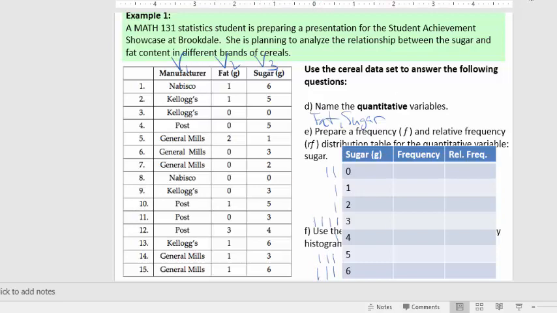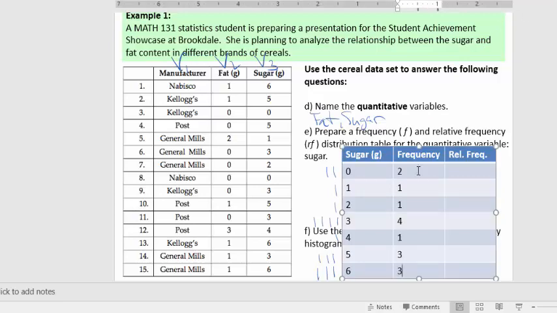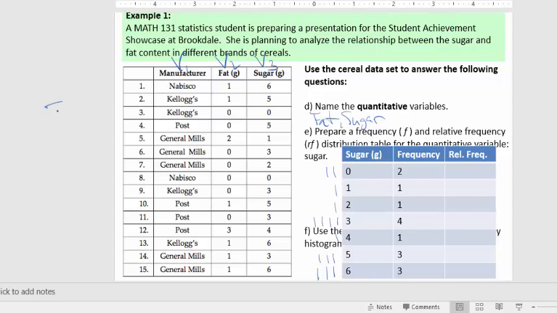And now I would just fill in my frequency column based on the tally marks I created, right? So there's my frequency column. And remember what I had said before, you just want to make sure that the sum of the frequencies is n. So if I add up 2 plus 1 plus 1 plus 4 plus 1 plus 3 plus 3, that does equal 15, and 15 is my n, so that's good.